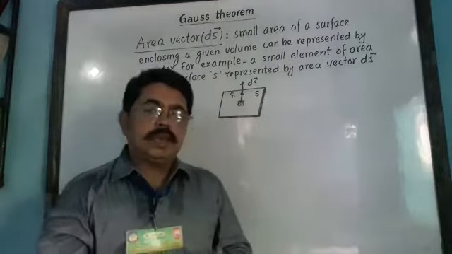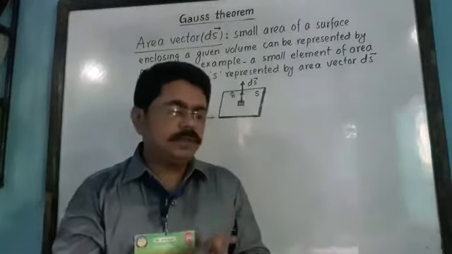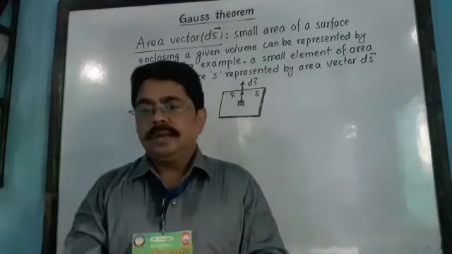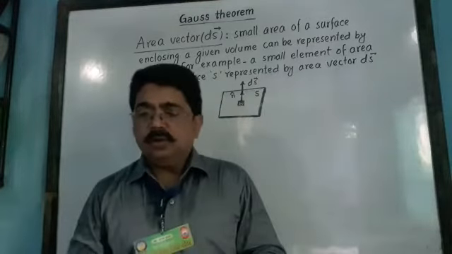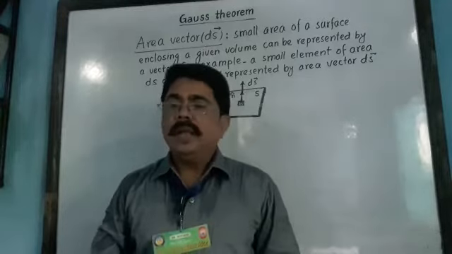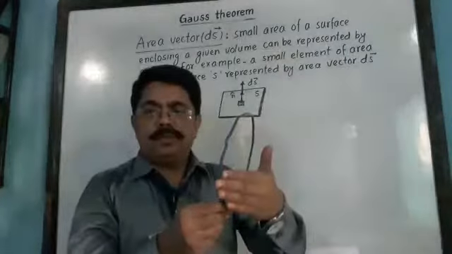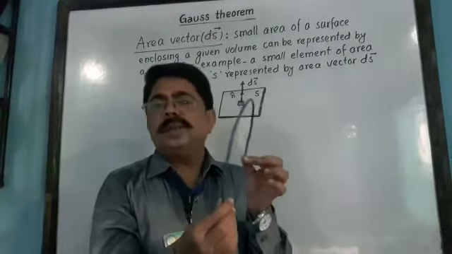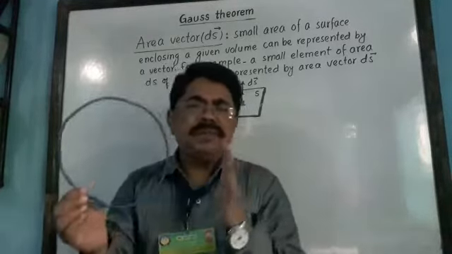But in physics, in certain topics, in order to explain certain topics in physics, area has to be considered as a vector. तो कुछ टॉपिक्स में एरिया उसका मैग्नीट्यूड ही नहीं बल्कि उसका डायरेक्शन भी काफ़ी मायने रखता है. ठीक है, जैसे फॉर एग्जांपल, let us suppose this is a loop, a circular loop. ठीक है, तो इसका एरिया के साथ साथ इसका ओरिएंटेशन भी मायने रखता है in order to explain some facts in physics. Let us take a very simple example.